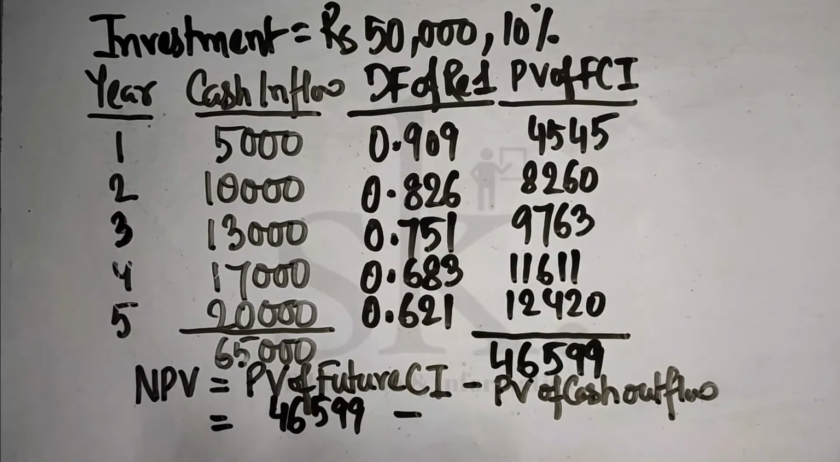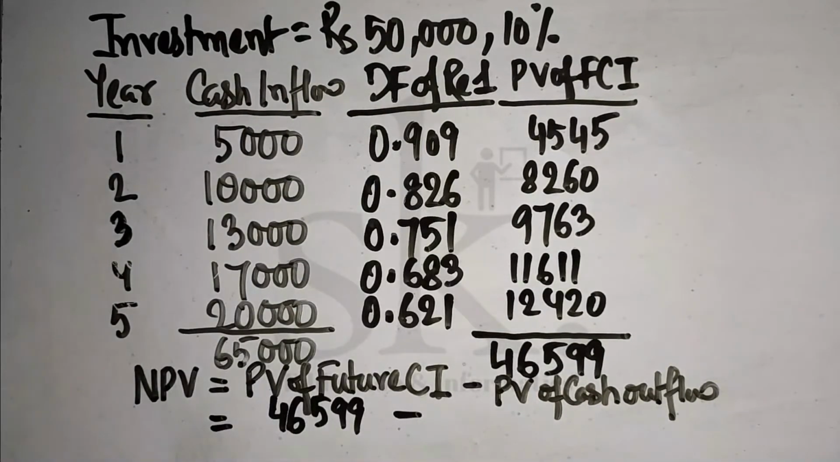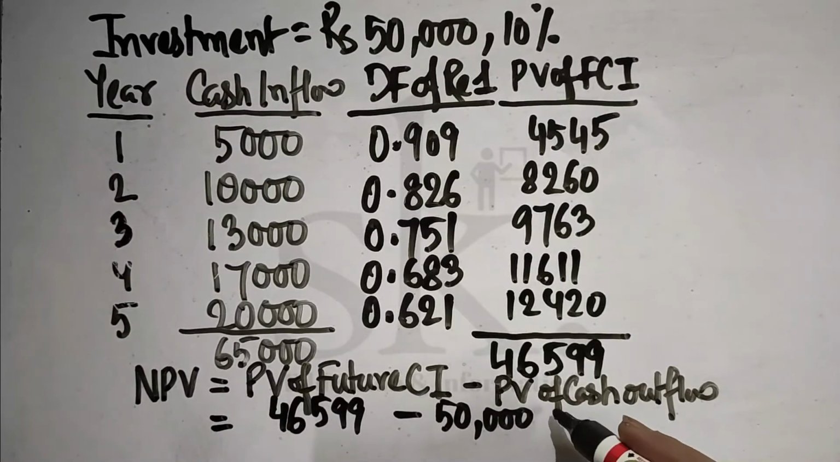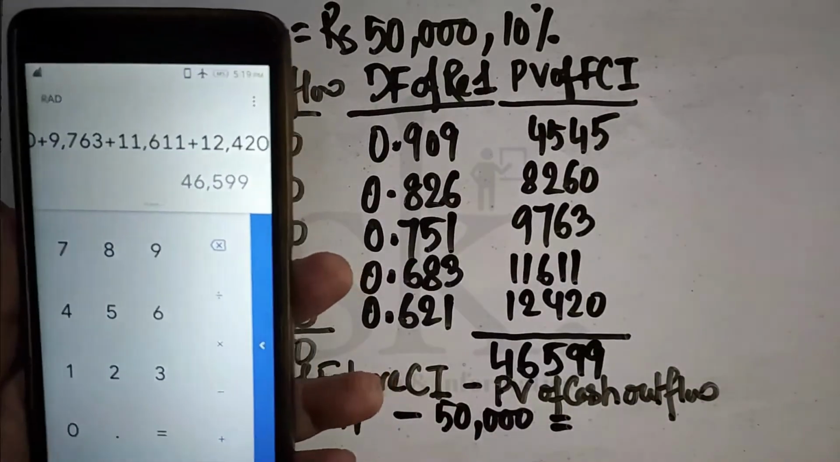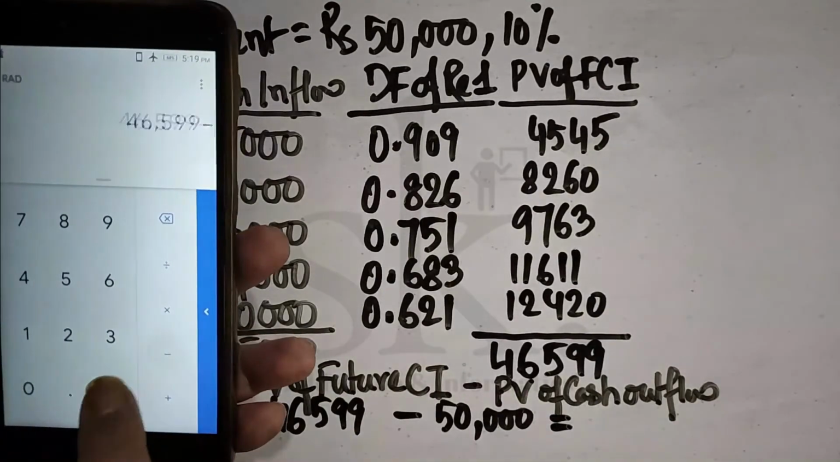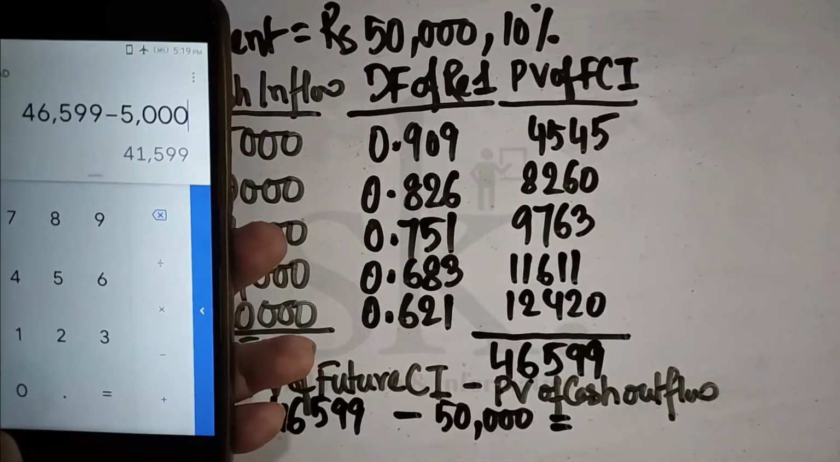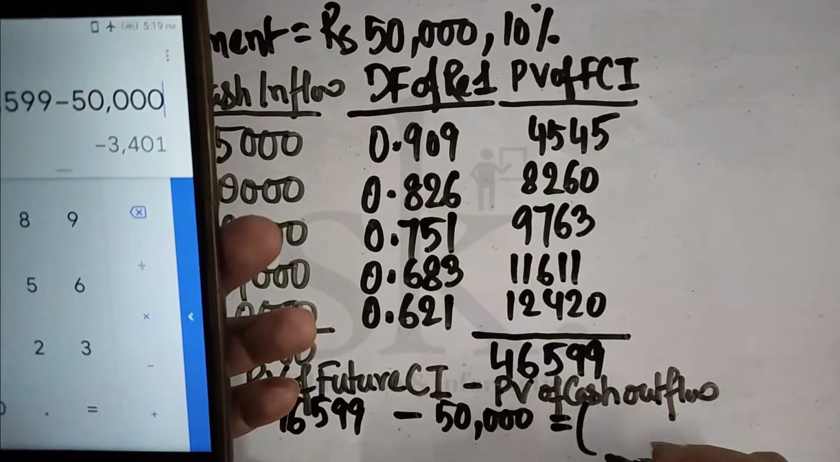46,599 minus what is the present value of cash outflow? It is the investment which has happened in the 0th year, which is rupees 50,000. So if we calculate this, 46,599 minus 50,000, it's coming minus 3401. We can put it in brackets.